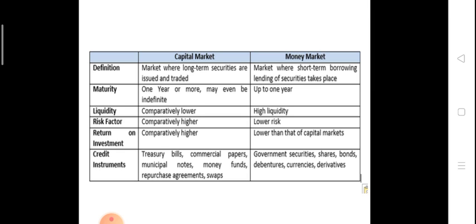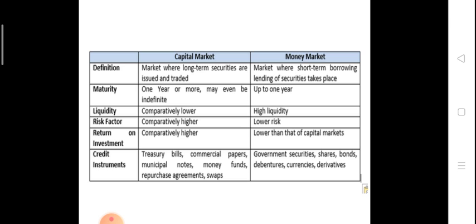But if we invest our money for a short period of time, then our risk is also lower. Now the next base is return on investment. Return on investment is comparatively higher in the capital market and lower in the money market.